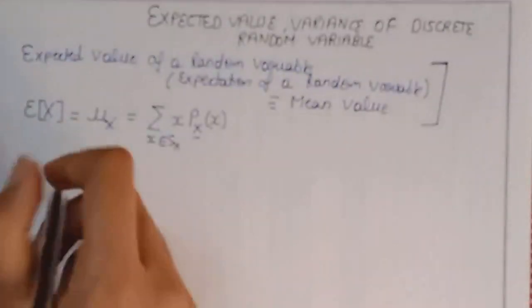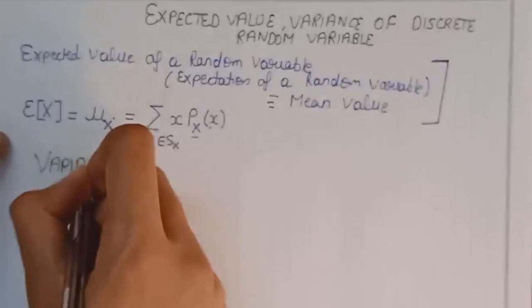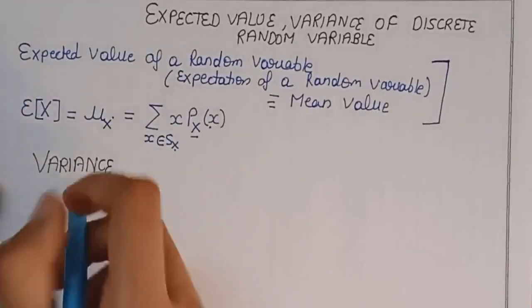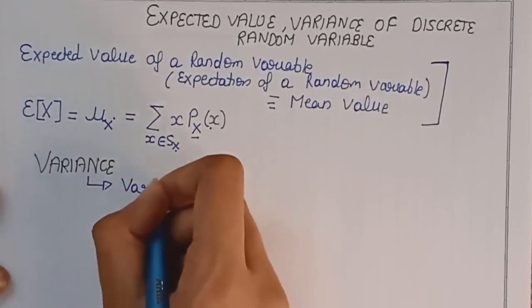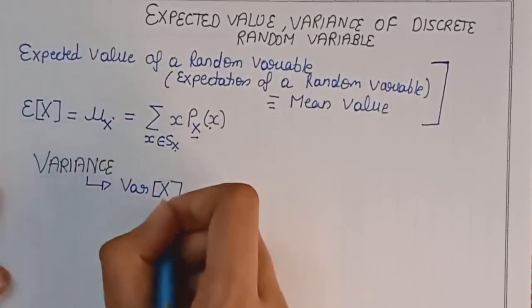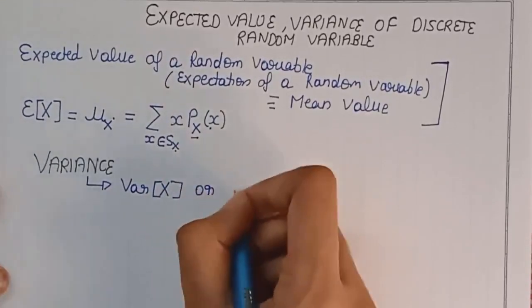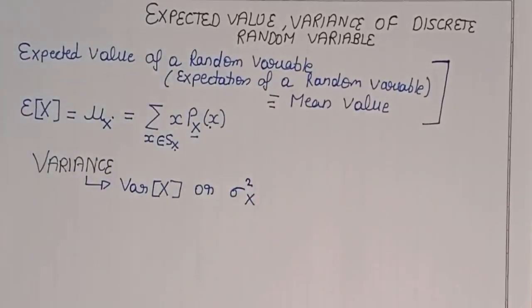Now let us discuss the variance of the discrete random variable. Variance of a random variable is denoted by the symbol VAR and in the bracket the random variable whose variance we are calculating. Alternatively, you can use the symbol sigma square x.